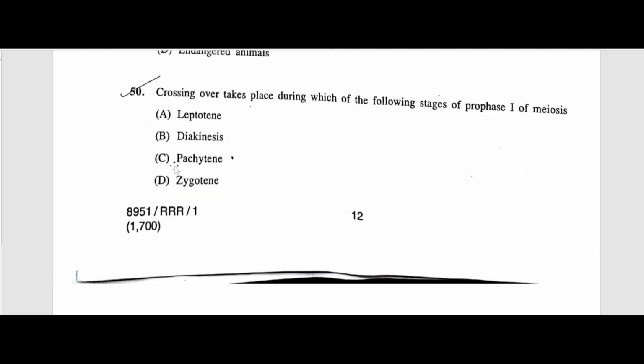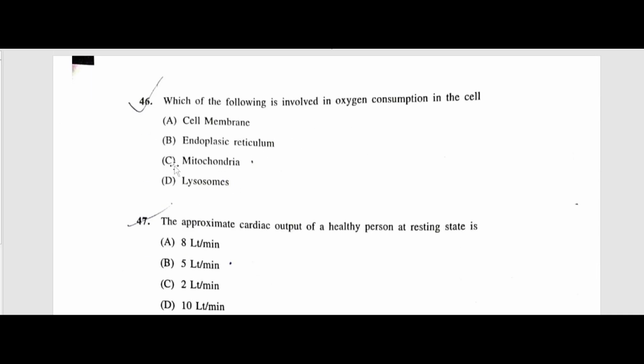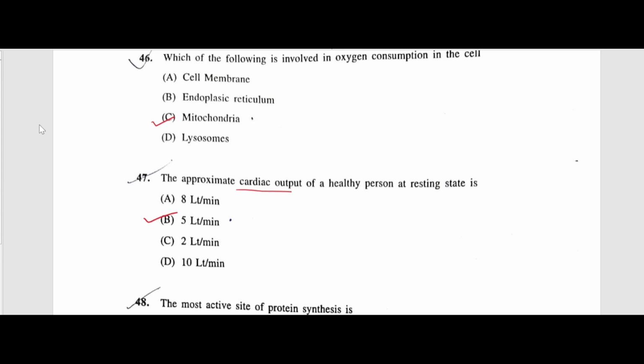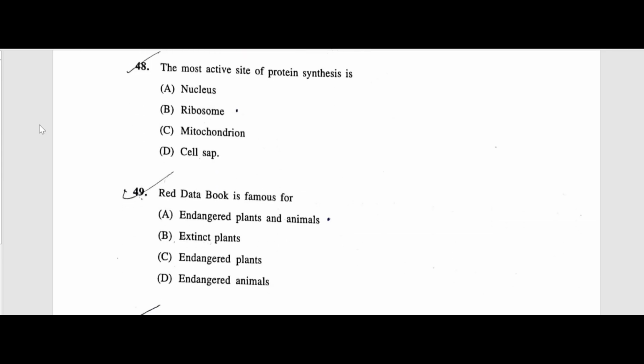Next question. Which of the following is involved in oxygen consumption in the cell? We know mitochondria. Through which mechanism? Electron transport chain, responsible for the production of ATP. The approximate cardiac output of a healthy person at resting state is 5 liters per minute. Next, the most active site of protein synthesis is ribosome. Again, very simple question. The Red Data Book is famous for endangered plants and animals.